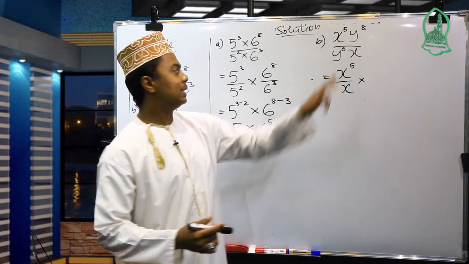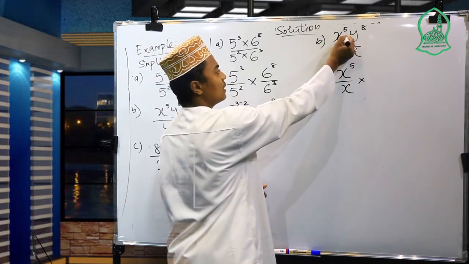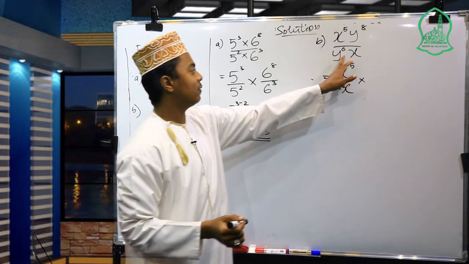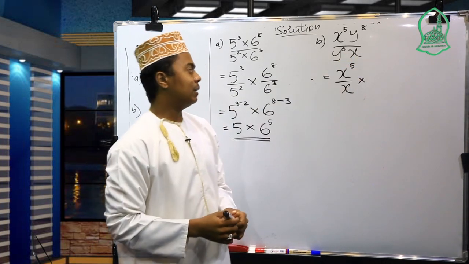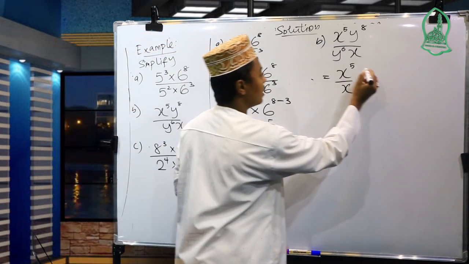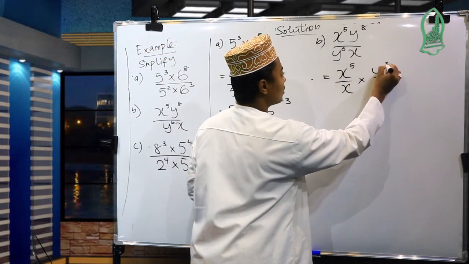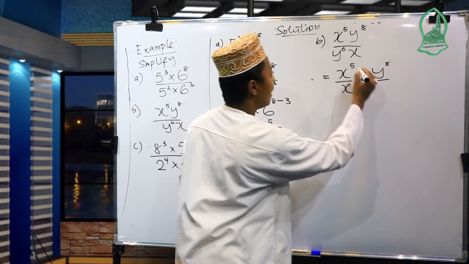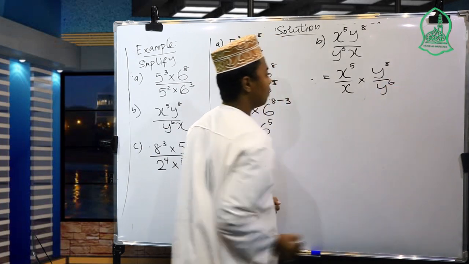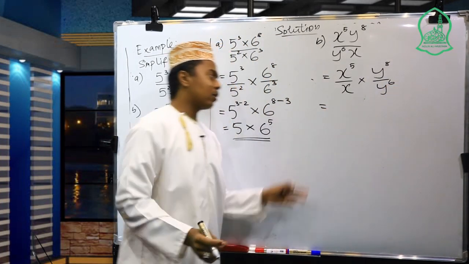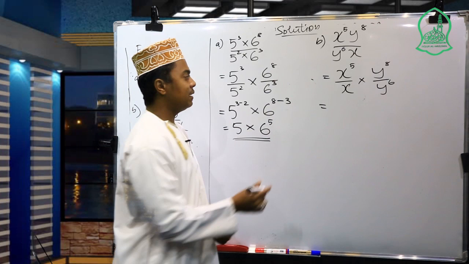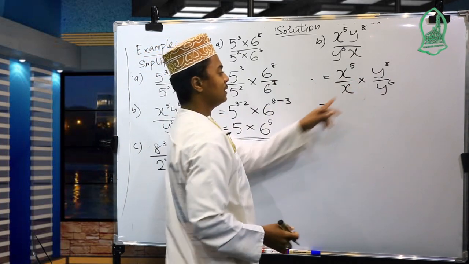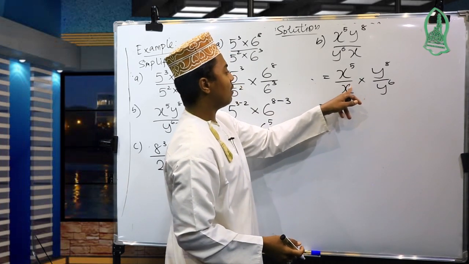So it means x power 5 times y exponent 8 over y exponent 6 multiplied by x. Here we get y to the 8th power divided by y to the 6th power. According to the laws, we find the difference. Here we have a power, but it isn't shown because its power is 1.